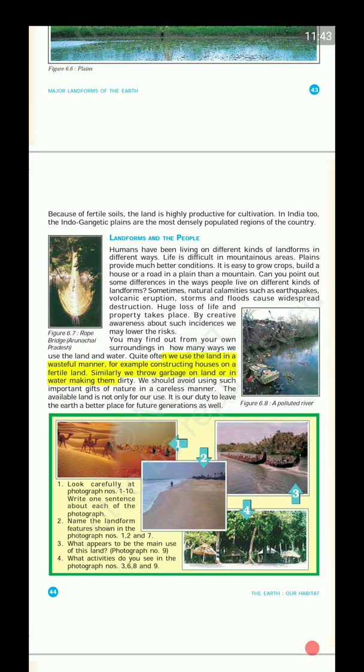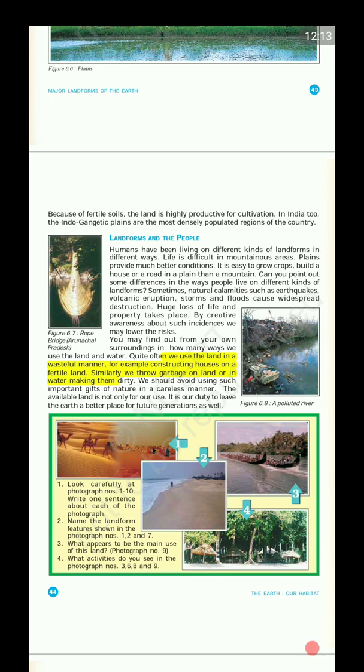Next, a very important point is given. We use the land in a wasteful manner. How? By constructing houses on fertile land, right? By making big roads on fertile land. No, fertile land is fertile, hence make most use of it for agriculture. Even if you want to set up industry, don't set up non-agricultural industries.